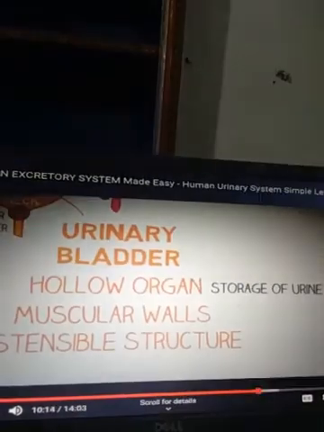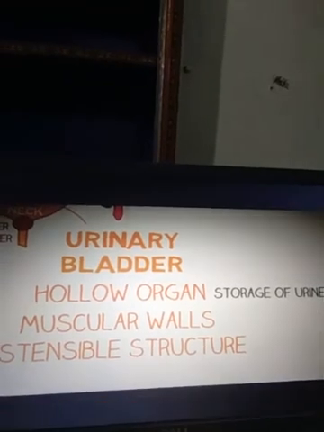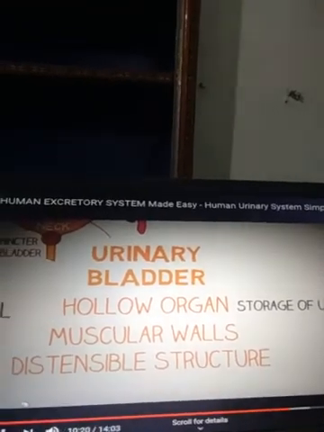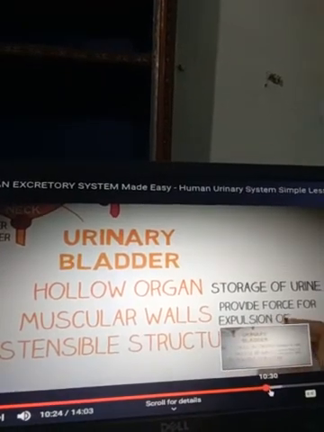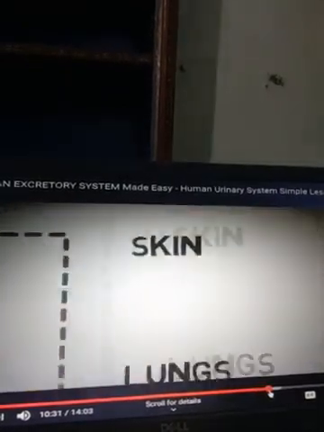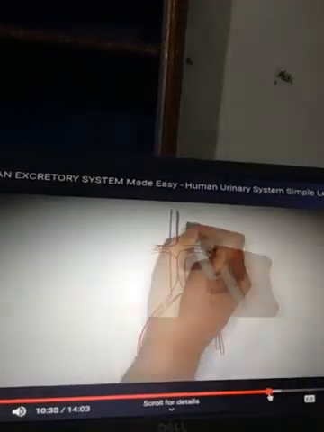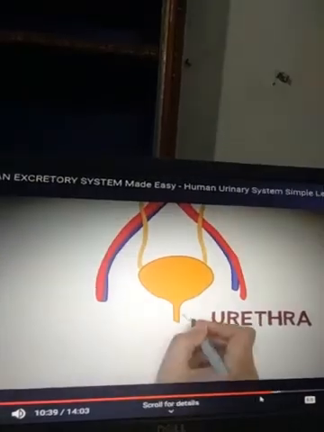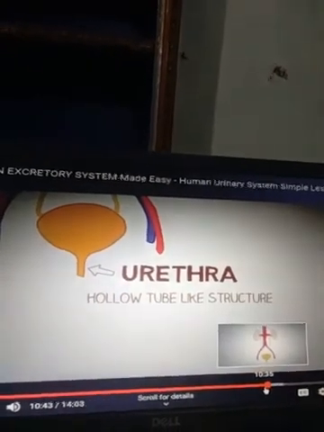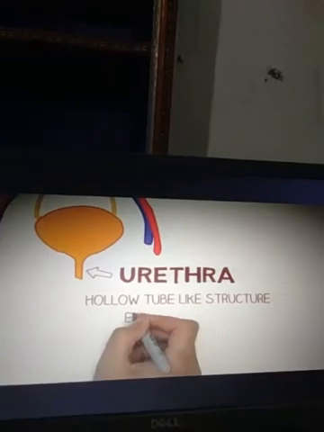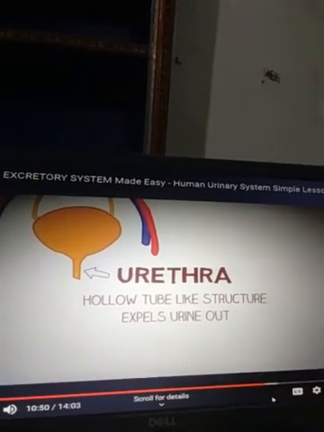Now we can say the urinary bladder is a hollow organ that is the storage of urine. Its muscular wall is a distensible structure, meaning when pressure develops inside it, then urine comes outside. Now we again observe the urethra, which is responsible for bringing urine outside; it originates from the urinary bladder. It is a hollow tube-like structure that expels urine outside.